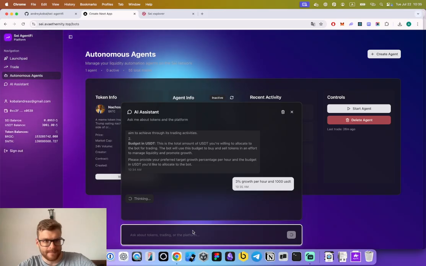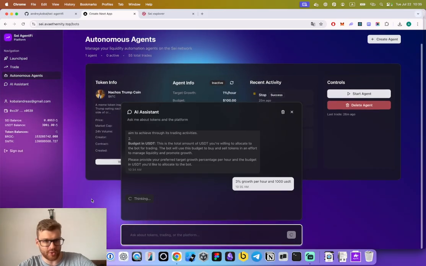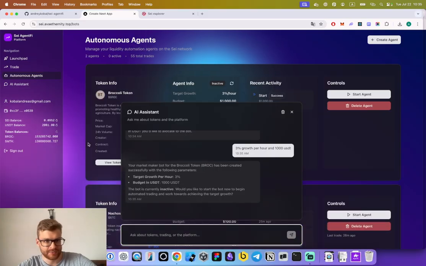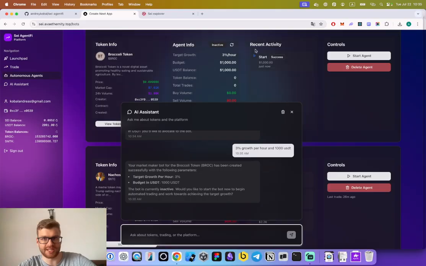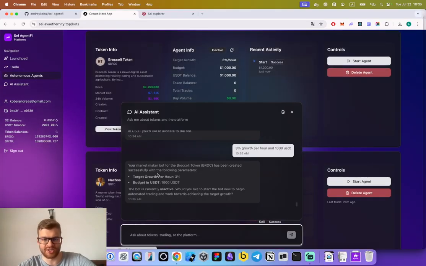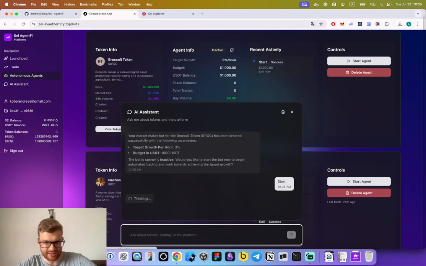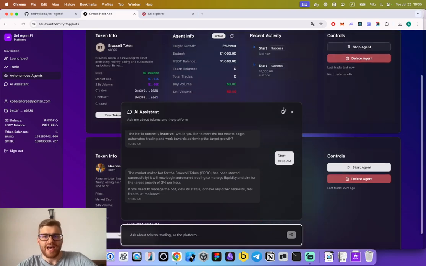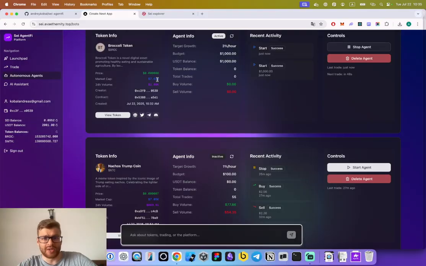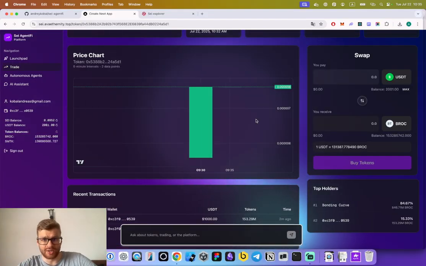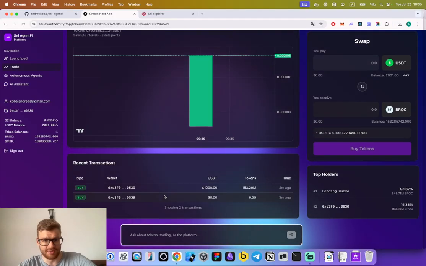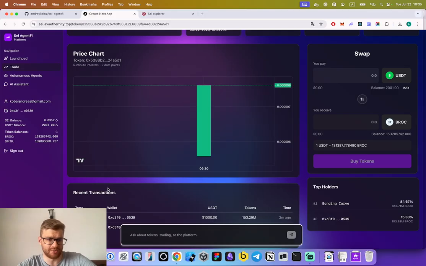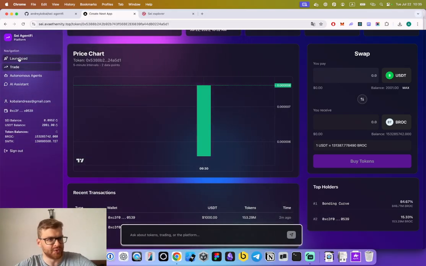So now the autonomous agent is being deployed and launched for my token. You see it appeared here in the interface, and it hasn't started yet. We need to start it. Nice. So we see the status has changed. And right now we can view the token, and in a few seconds we start seeing new candles, new transactions appear here with randomized values, but approximately once per minute there will be a new transaction.